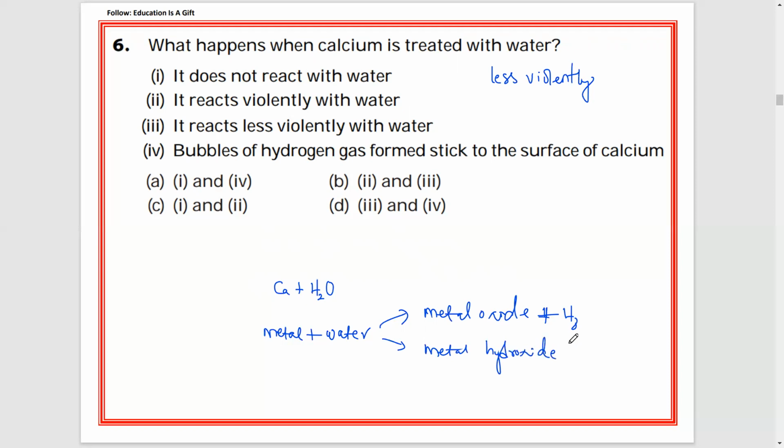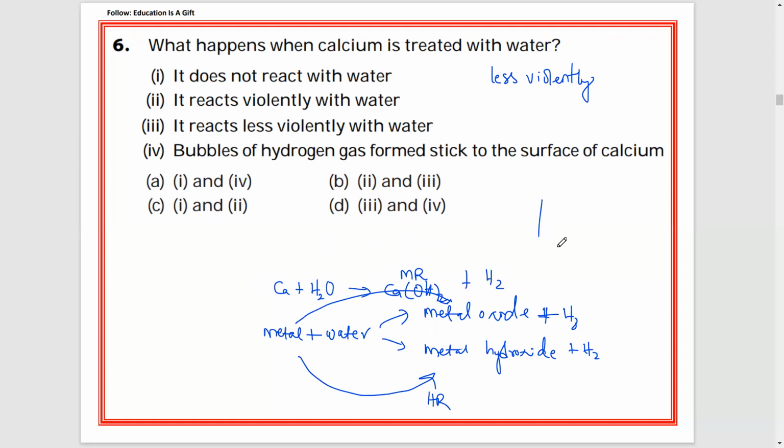Hydroxide and hydrogen gas. In which condition will we get metal oxide, and in which condition will we get metal hydroxide? If the metal is moderately reactive, metal oxide will form. If the metal is highly reactive, then we'll get metal hydroxide. And you see this calcium, it is highly reactive. So Ca plus H2O gives rise to Ca(OH)2 plus H2.